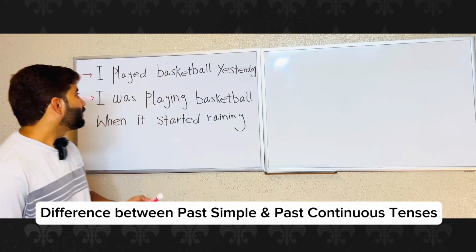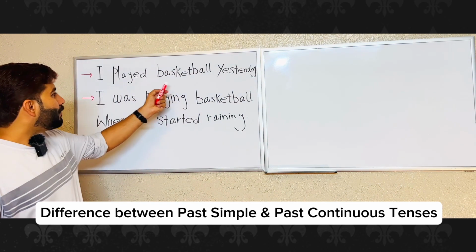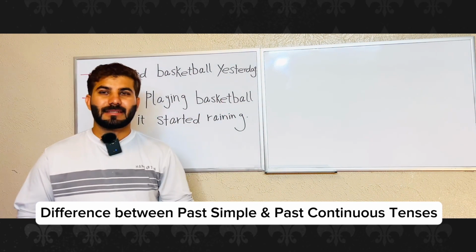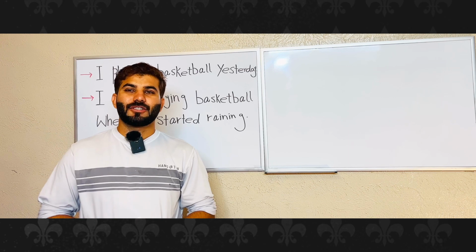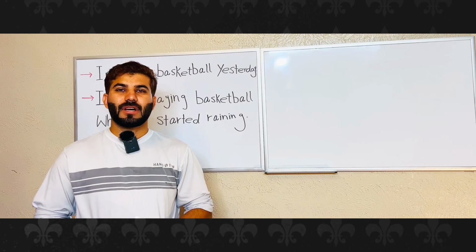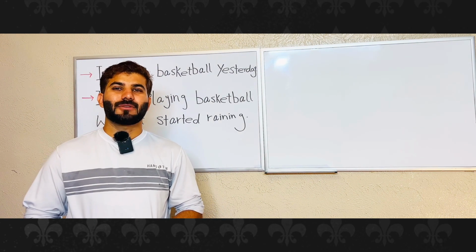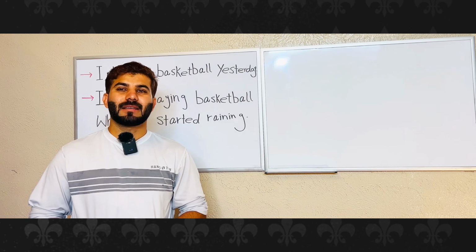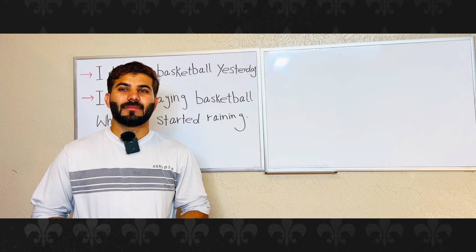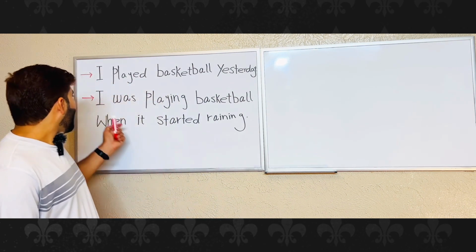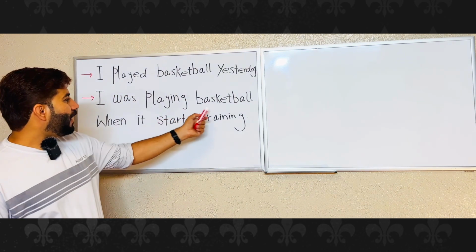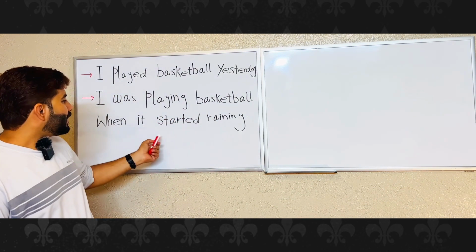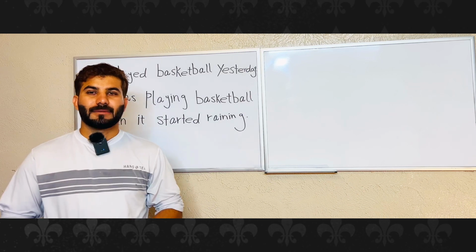For example, I played basketball yesterday. The past continuous tense is used to talk about actions that were happening in the past for some time. For example, I was playing basketball when it started raining.